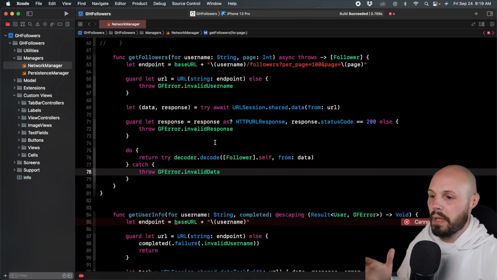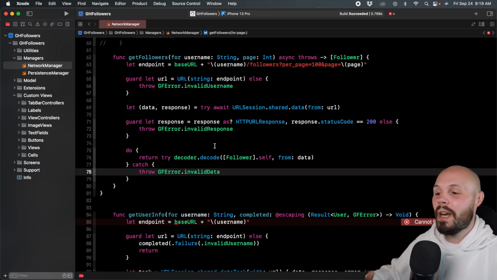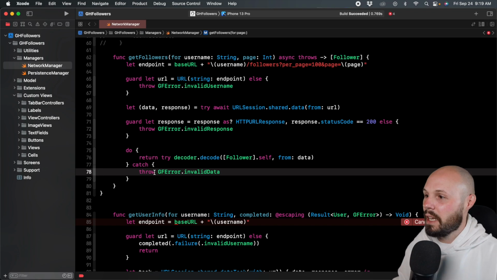Again, I understand this is a big topic, but hopefully after we've done this one and we've done 2 more of them, it'll start to click and you'll start to get it. So now let's go to where we call this function.